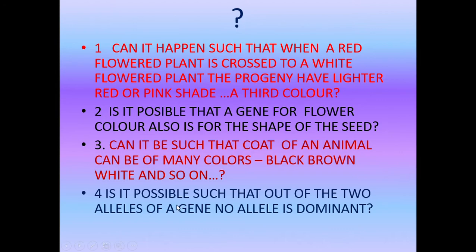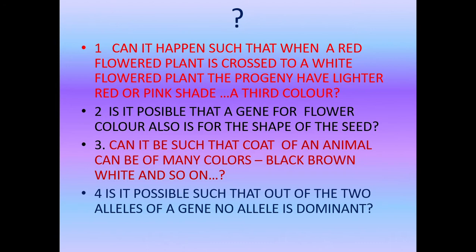Okay. Now, is it possible that a gene for flower color is also responsible for the shape of the seed? That means a single gene, can it control two particular traits there? Yes, it is possible. And when such a thing happens, it is called pleiotropy. Now, can it be such that a coat of an animal can be of many colors, black, brown, white, and so on?